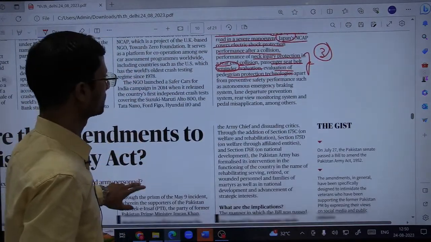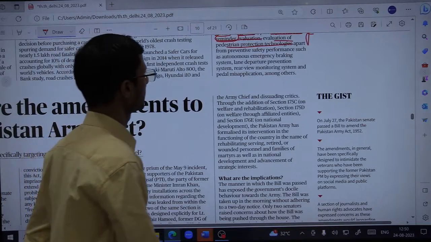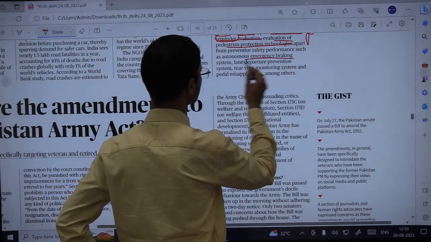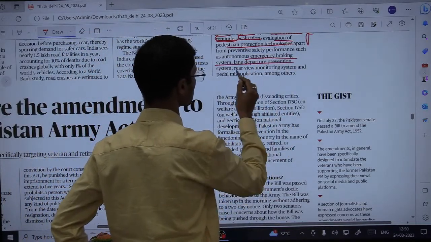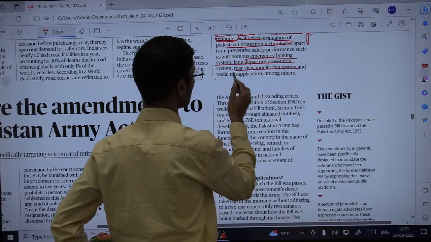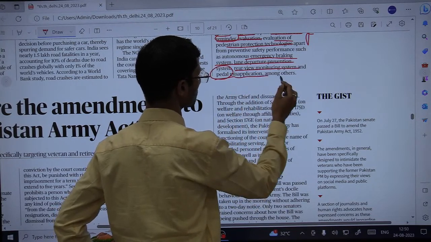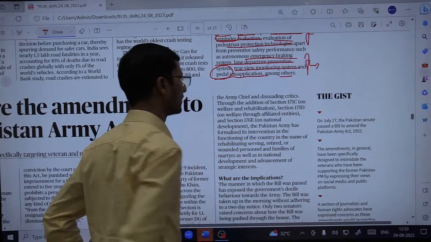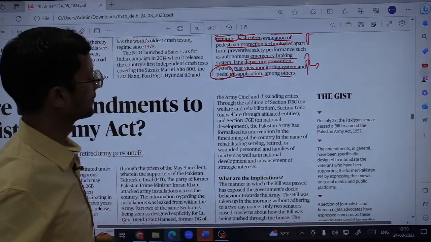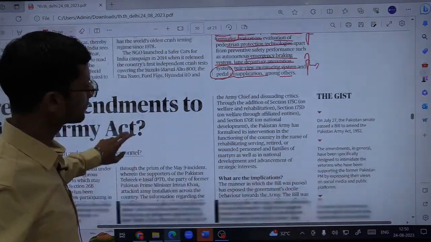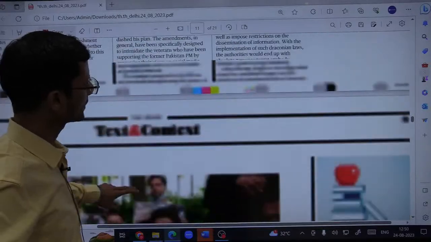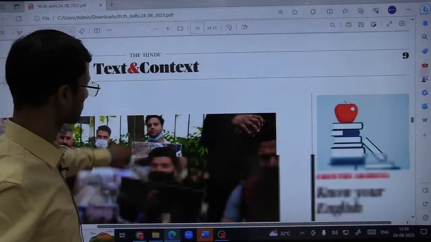Further moving to what next we can learn. So an autonomous emergency braking system, lane departure prevention system, rear view monitoring system, and pedal misapplication, among others. So all these can be included in NCAP. Moving ahead further. Okay, so this is not that relevant.